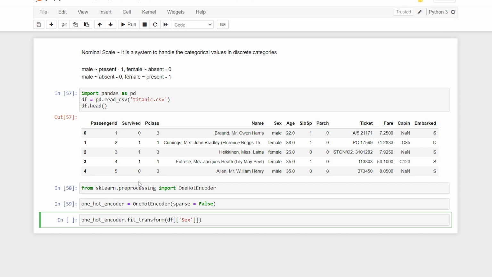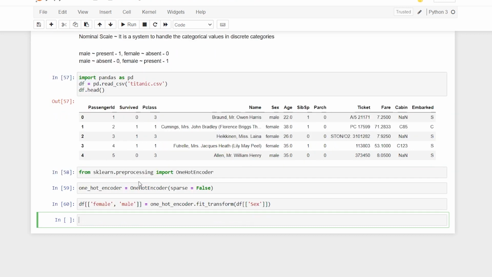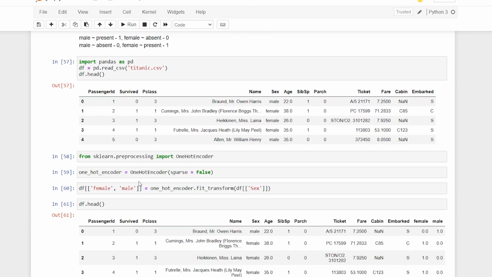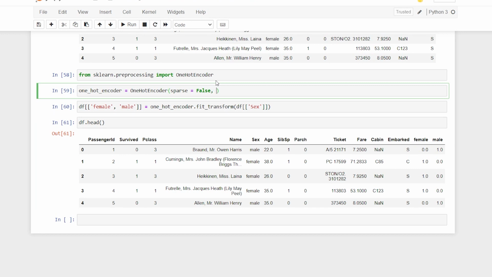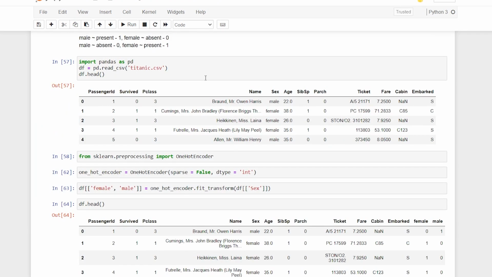But we also have to assign this to some columns, so I'll do it over here like this, and here I'll say female and male. Now whenever I say df.head, I'll have it. So I have female and I have male. This is coming in as float, so here I can say dtype is equal to int. I'll run this one, this one and this one, and we have it.